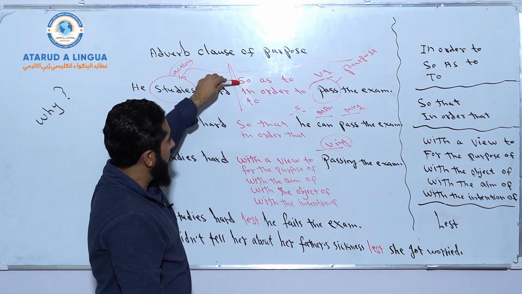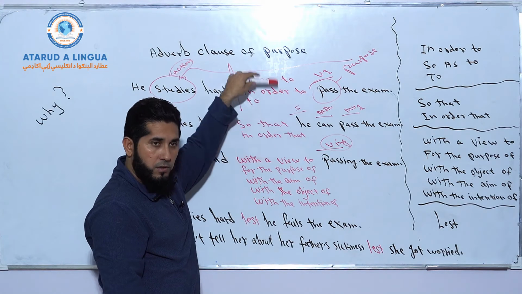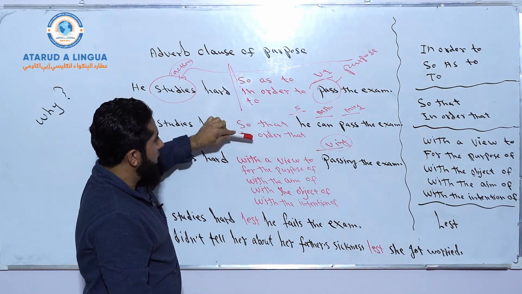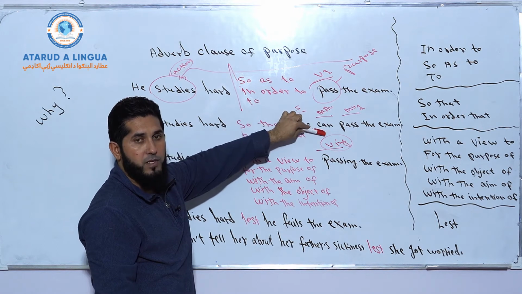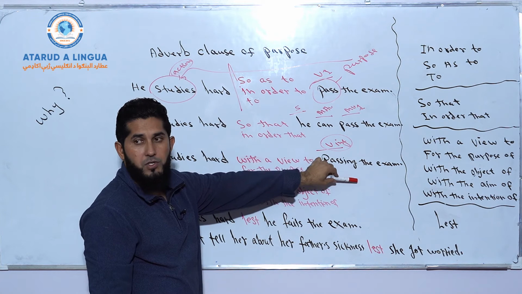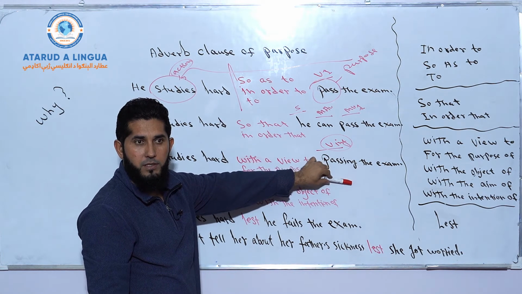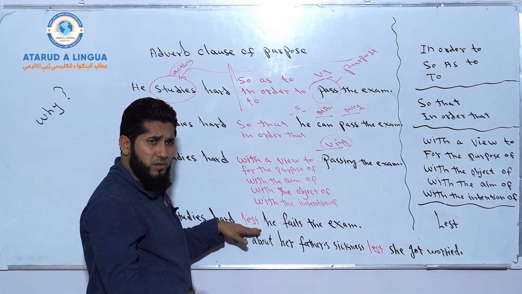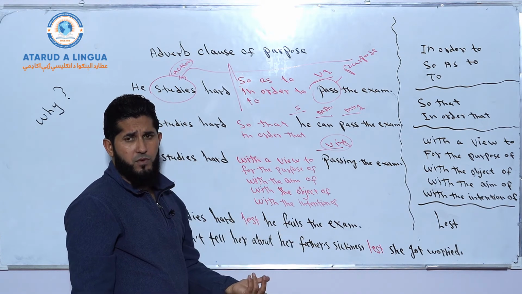So as to, in order to, they're followed by main verb base form. So that, in order that, are followed by subject plus modal auxiliary plus main verb base form. And these phrases are followed by gerund, passing, ing form. And lest can also be followed by subject plus verb form.